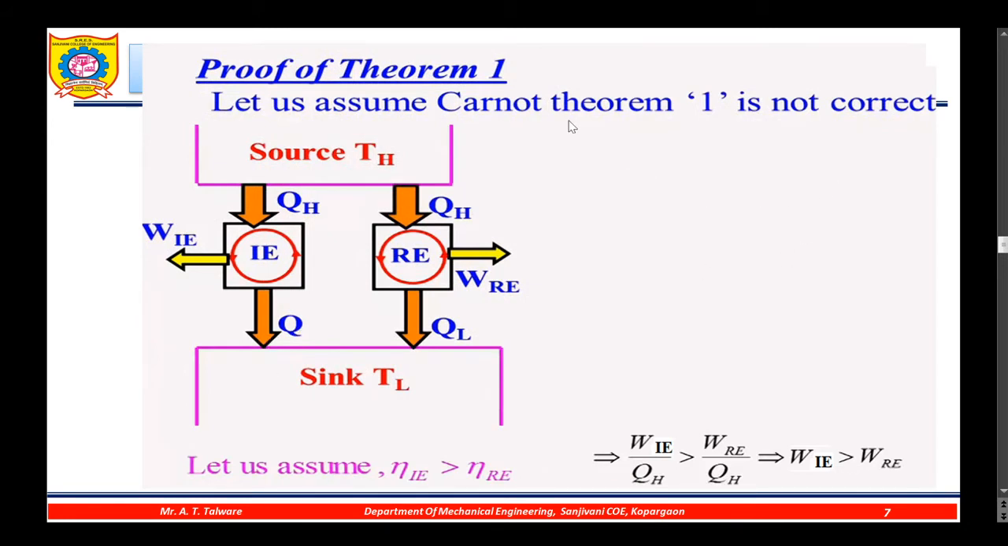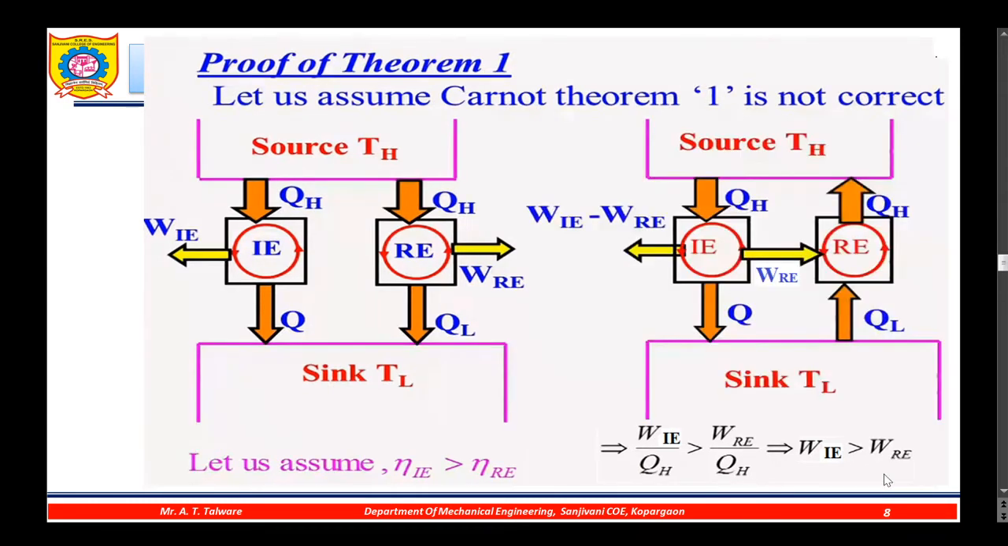We have already assumed that Carnot theorem 1 is not correct. It means that the thermal efficiency of the irreversible engine is greater than the thermal efficiency of the reversible engine. If we write the efficiency in terms of work done and the heat supplied, we get this equation, and since QH remains the same in the denominator, the work obtained by the irreversible engine is greater than the work obtained by the reversible engine.